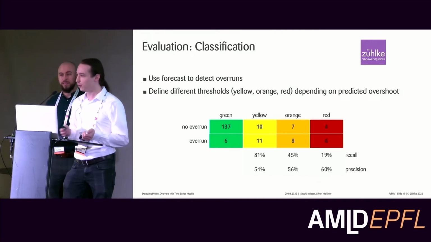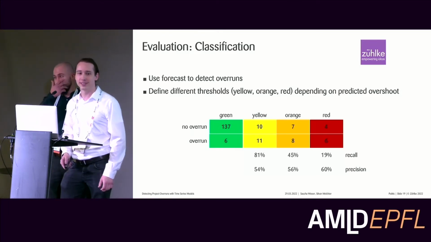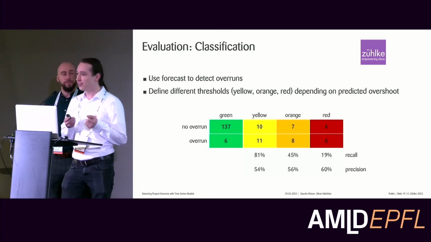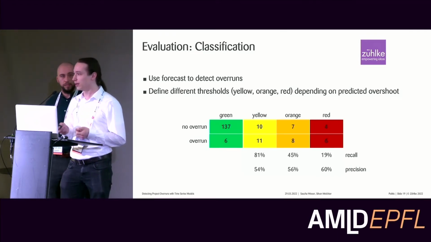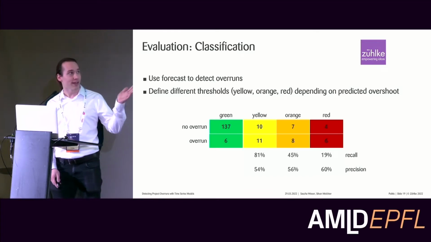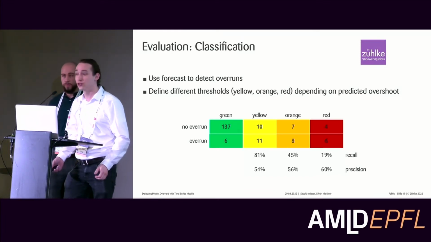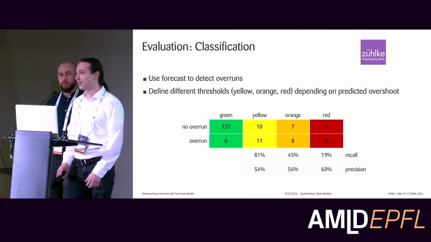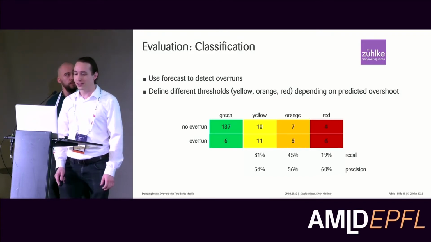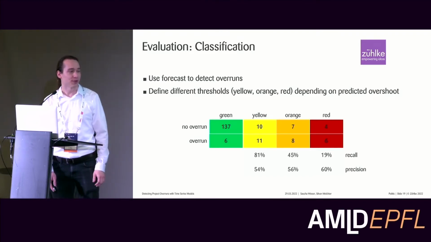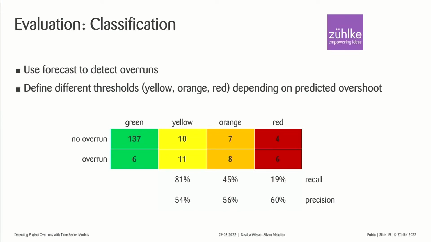On the other hand, we have these confidence intervals, which we also have seen already in the Swisscom talk, where we have an estimate, depending on the forecast we have, of how likely it is that this project will overrun. And we again applied here this color threshold. For example, red, we're really sure that this project will overrun, or yellow, we just have an estimate, and it might be that it overran, but it could also go well. And then based on this, we can calculate recall and precision. And we see here, for example, in the yellow category, where we have this first impression that it might go wrong, we have a very high recall, actually. We find nearly all the overruns, 81%.